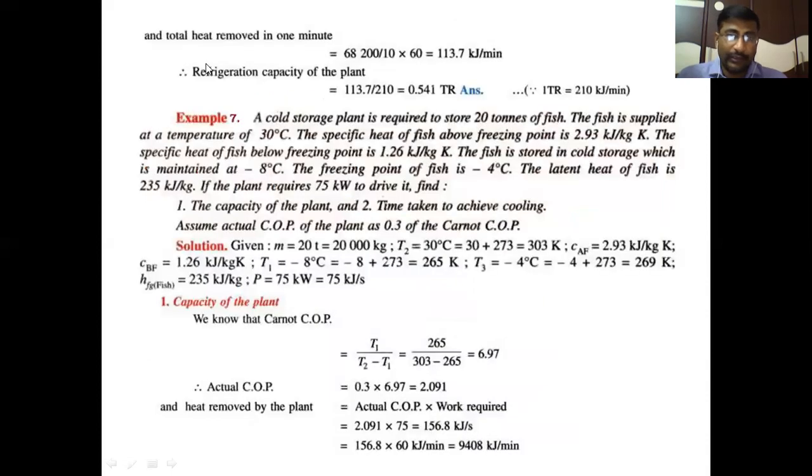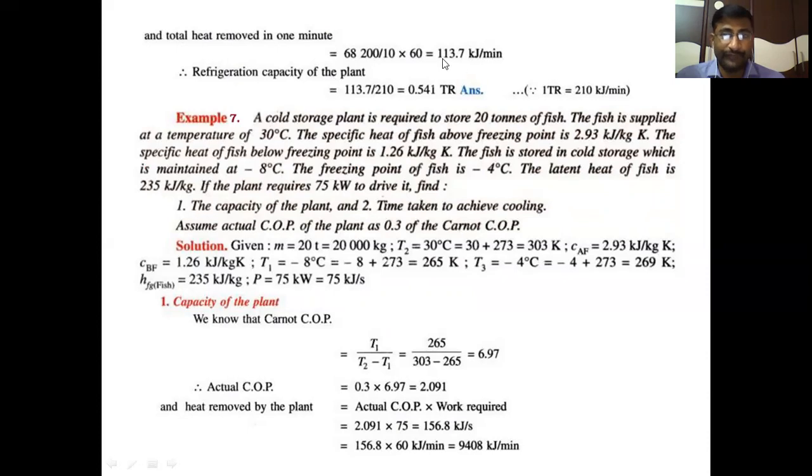But the total heat removed in 1 minute, how much heat the system removes every minute, is 68,200 divided by 10 into 60, 10 hours into 60 minutes. Then we will get 113.7 kilojoules per minute. The capacity of the system to convert 20 degrees centigrade fruit to minus 5 degrees centigrade frozen fruit is 113.7 kilojoules per minute.